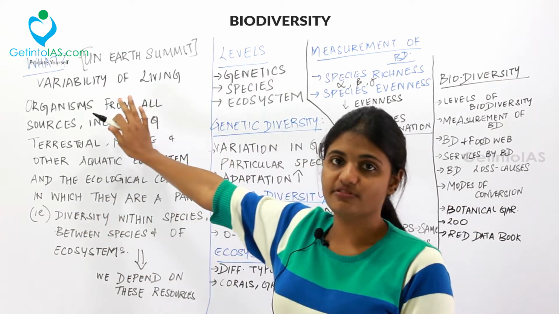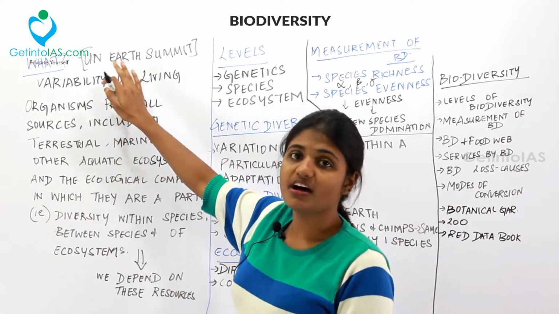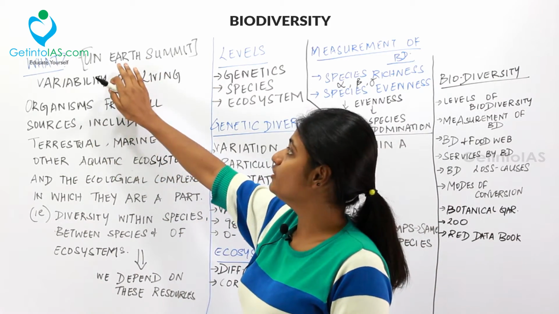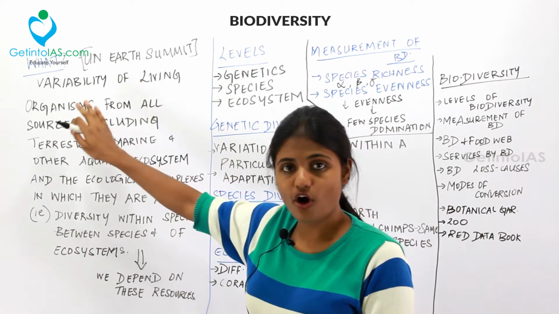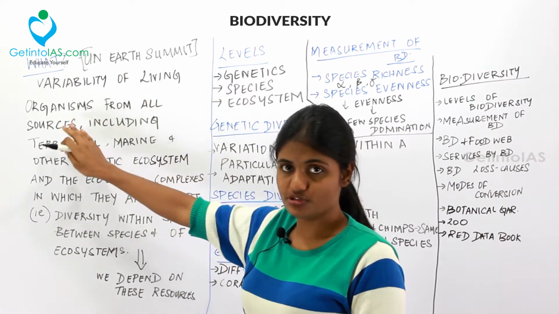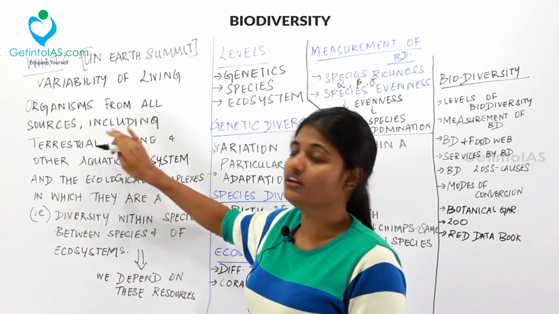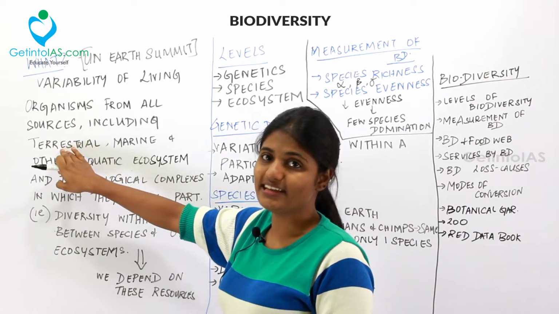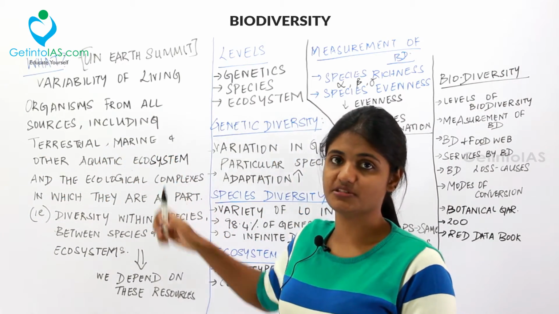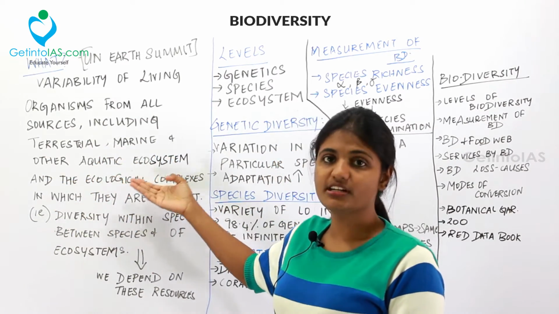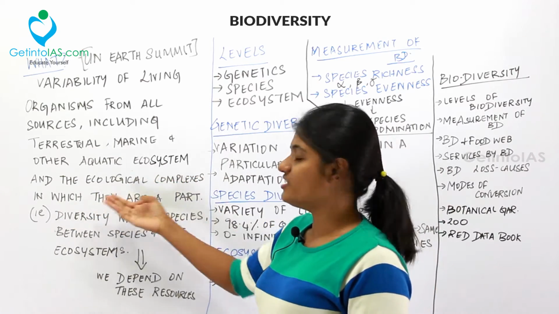What is biodiversity? According to the UN Earth Summit, biodiversity is the variability of living organisms from all sources, including the organisms in terrestrial, marine and other aquatic ecosystems, and the ecological complexes of which they are a part.